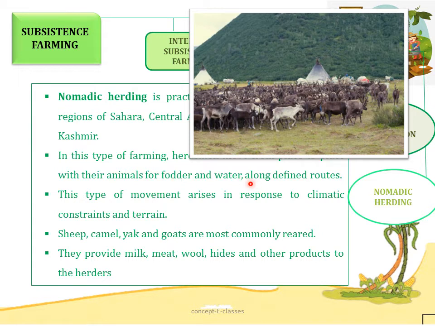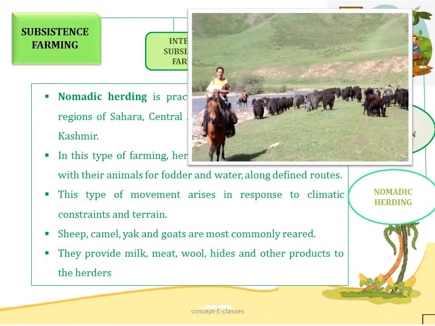along with definite routes. And this type of movement, that is, they move from place to place, is because of the climatic constraints and terrain. Sheep, camel, yak and goats are most commonly reared in this type of farming, and they provide milk, meat, wool, hides and other products to the herders and their families.